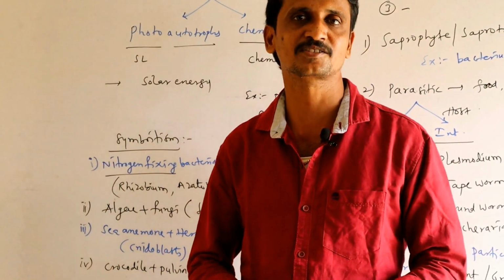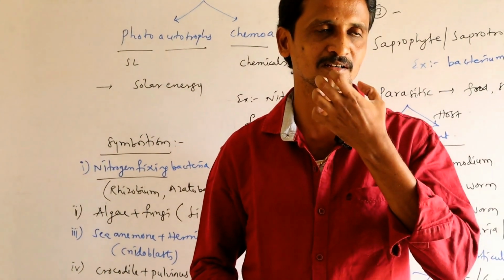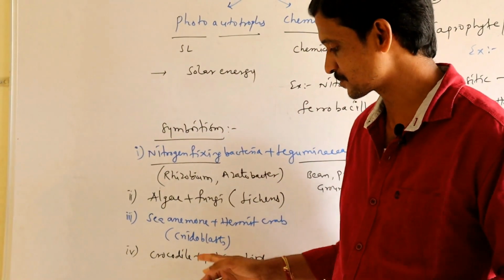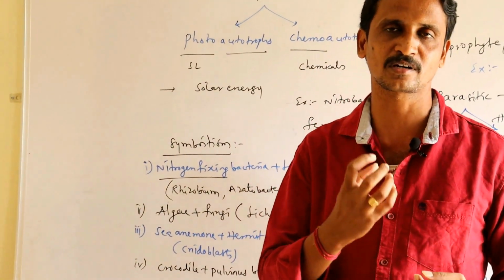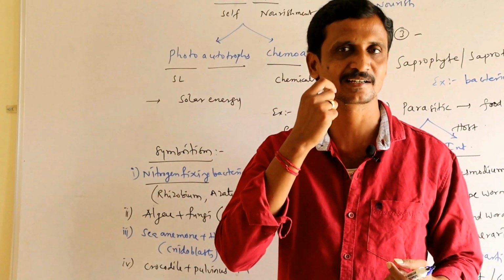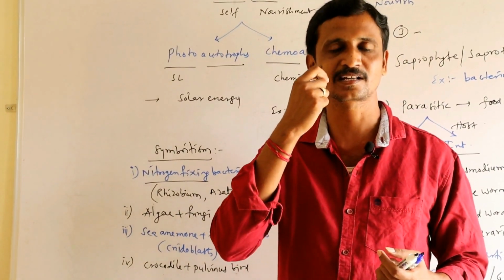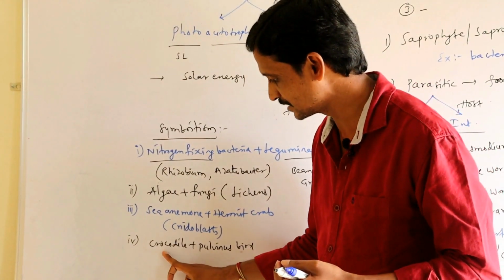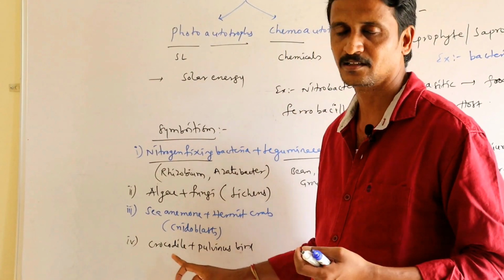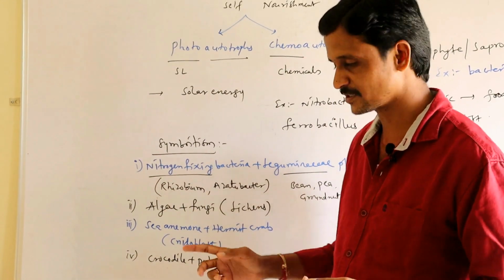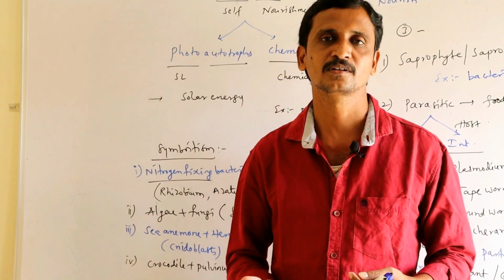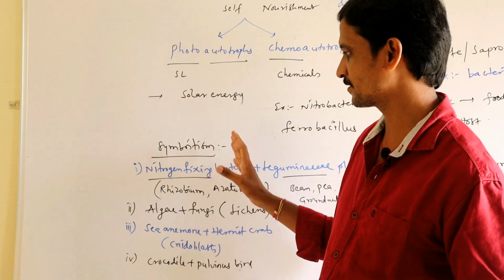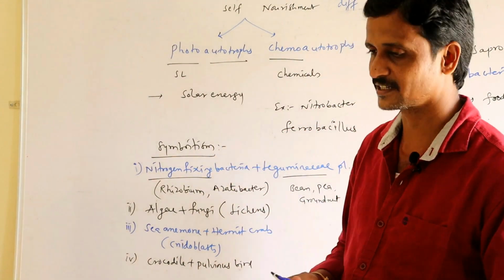Whenever the crocodile has eaten, or gets infected with leeches, the pulvinus bird sits in the mouth of the crocodile and removes the leeches and the food pieces entangled between the teeth, so that the crocodile gets relief. The pulvinus bird directly gets its food, so the bird is also benefited. Such a combination is called symbiotism.